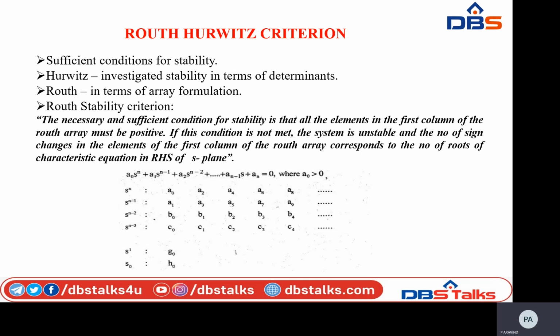Here the Hurwitz criterion is in terms of determinants. We are all well known about determinants. And the Routh criterion is in terms of an array formulation.